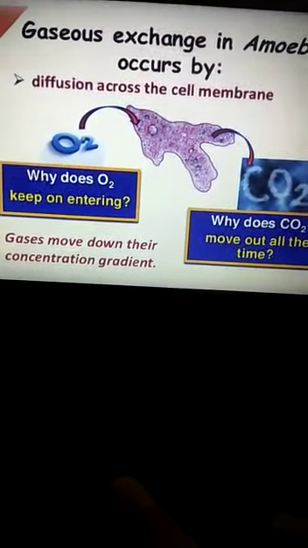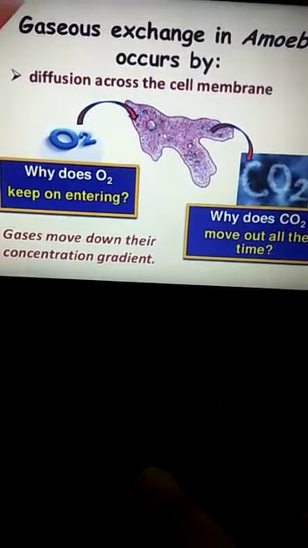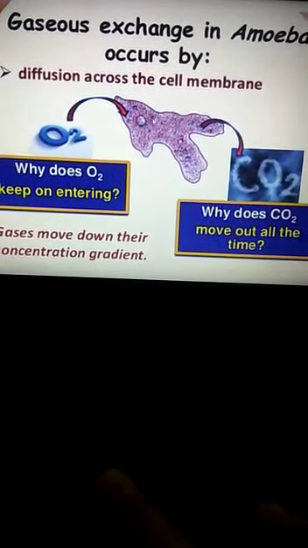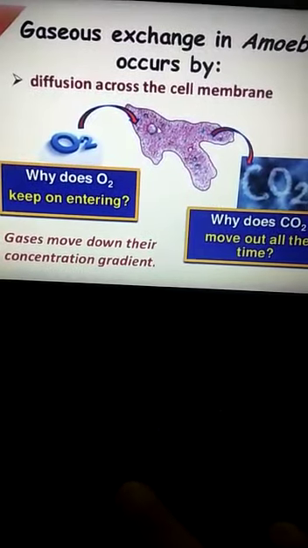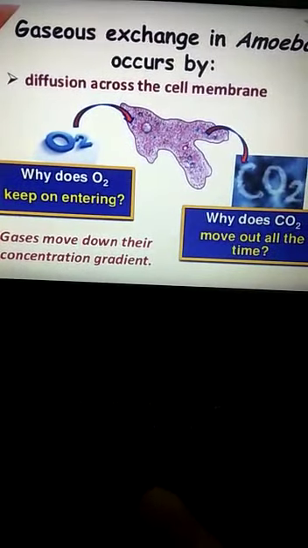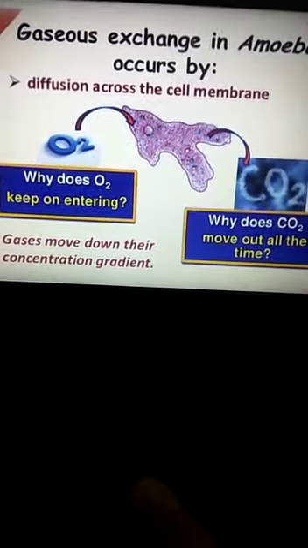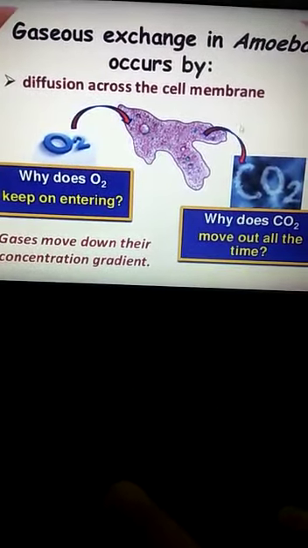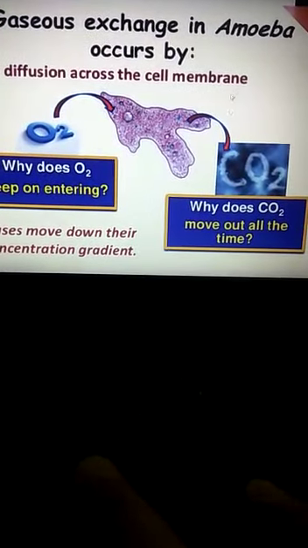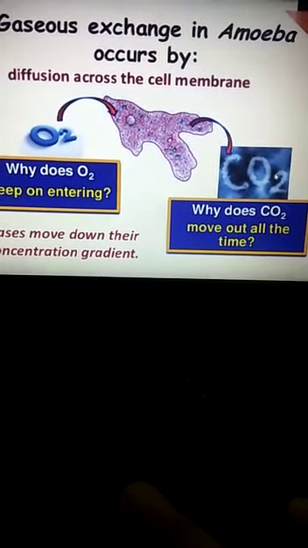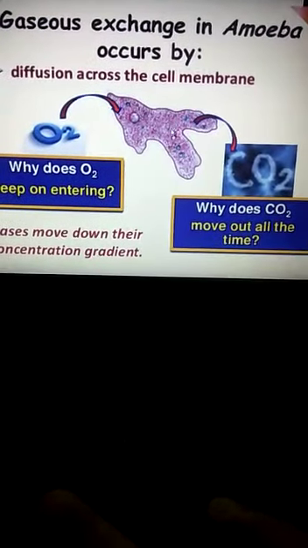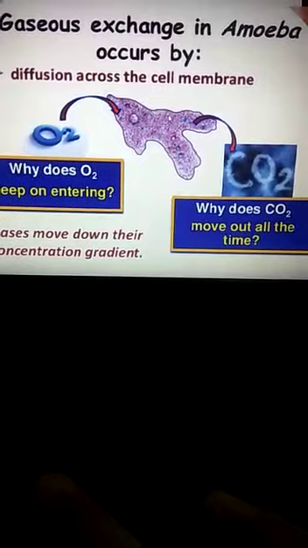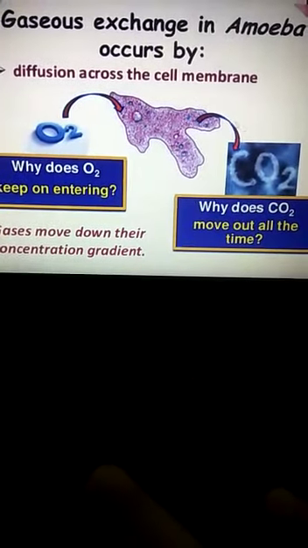Now, during this oxygen entry, this oxygen will be used for what? For doing the respiration process. And what is given out in respiration process? Carbon dioxide. That means the cell has a high concentration of carbon dioxide. When we compare the same volume of environment for the carbon dioxide portion, it is comparatively less. So again diffusion will help the carbon dioxide to move from the cell of amoeba outside it.